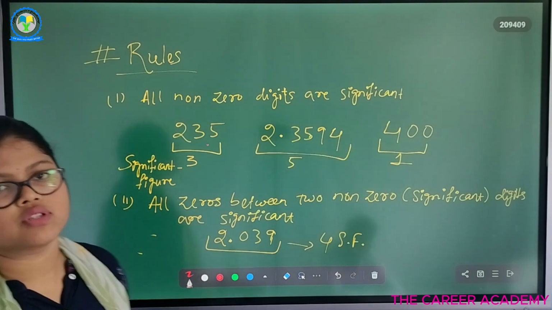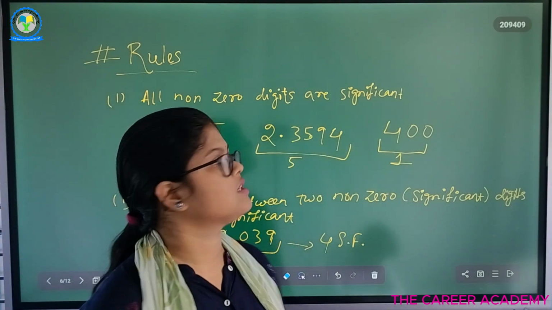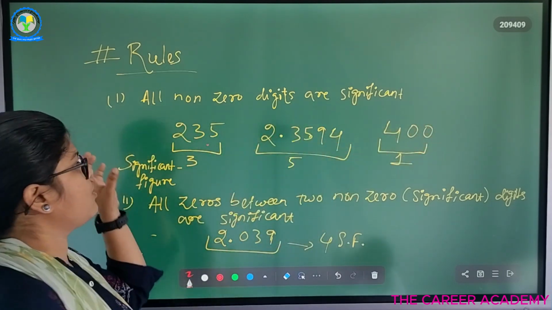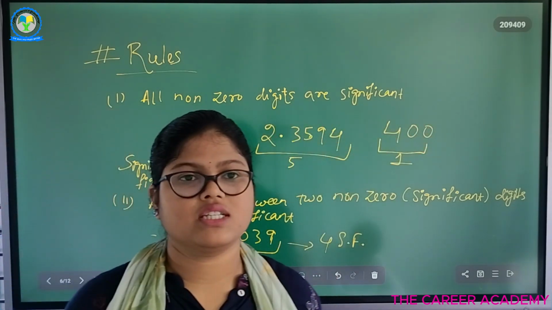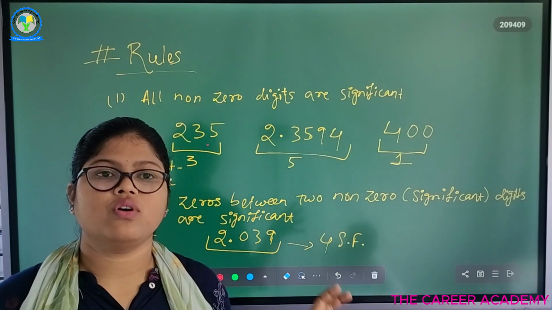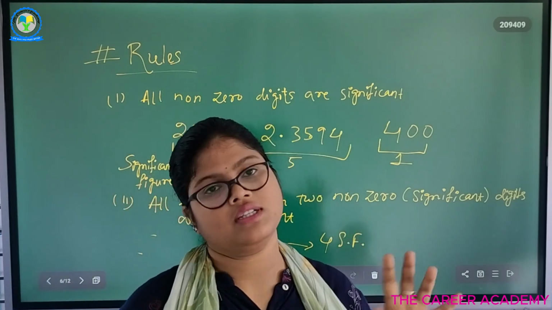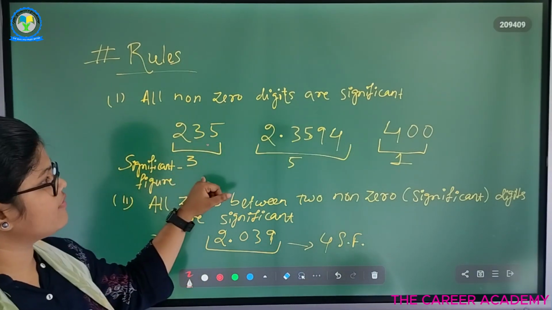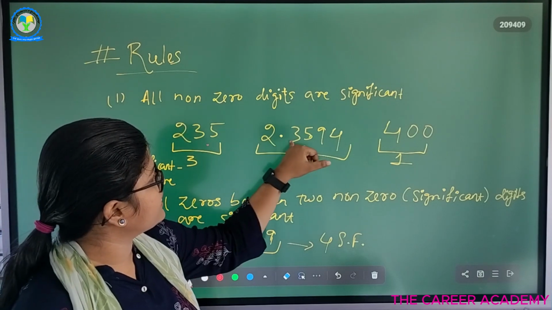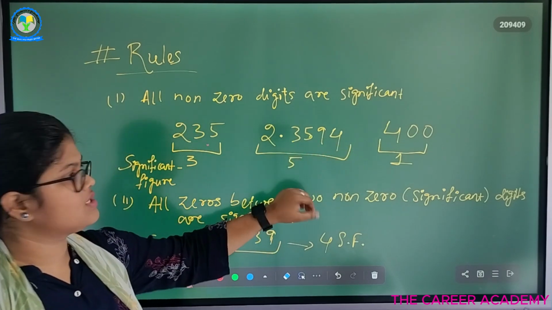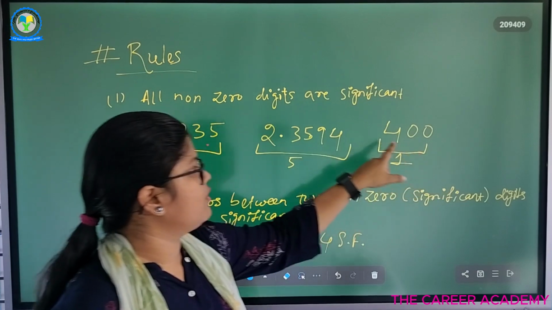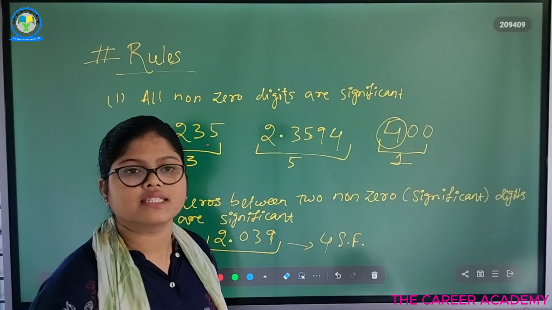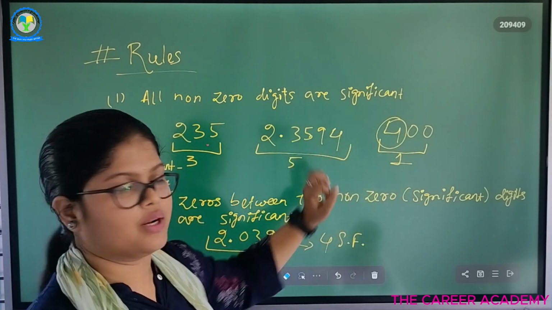So next we have some rules to define the significant figures. In rule number 1, all the non-zero digits are significant. So whatever non-zero digits are in our number, all of them will be significant. In 235 we have 3 significant figures. In 2.3594 we have 5 significant figures. In 400 we have 2 zeros, so only 4 is taken to be significant. So we have 1 significant figure.